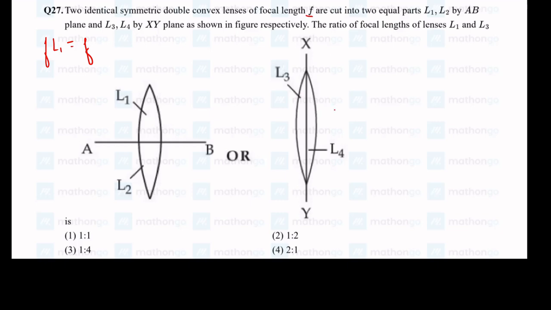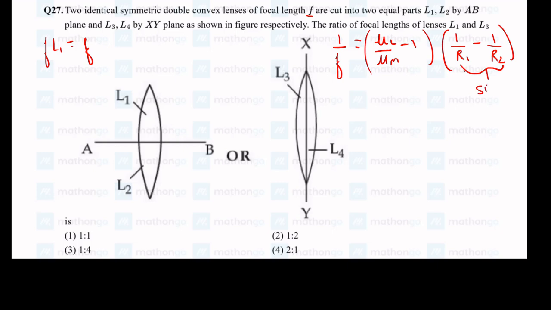Now coming to L3 and L4, here we might have to do some calculations. We have to use the lens maker's formula. The lens maker's formula says that 1 by the focal length of the lens is given by the refractive index of the lens relative to the medium, minus 1, times 1 by the radius of curvature of the first surface minus 1 by the radius of curvature of the second surface. Here we have to take both radii of curvature according to sign convention. Only then we'll get the proper value of the power of the lens, since 1 by f is nothing but power. Alright, now let's apply it on the next page.